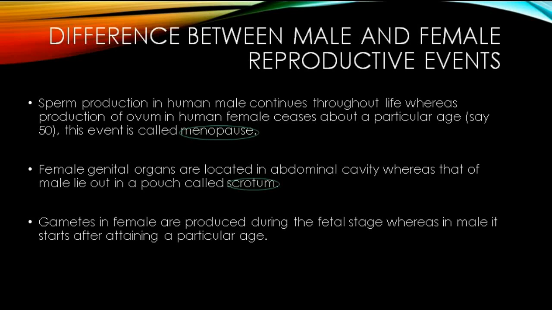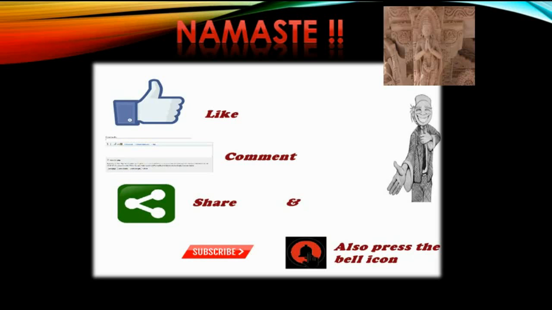We'll discuss in detail how the production of gametes starts in the human female. We will discuss what stages are involved in the fetal stage, and then what happens to those gametes, and then how that restarts its production at the onset of puberty.